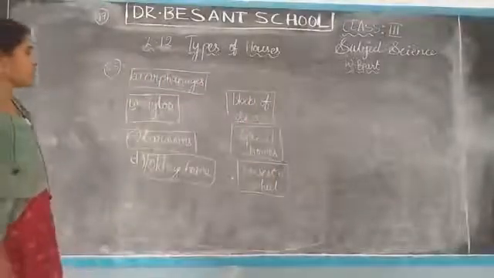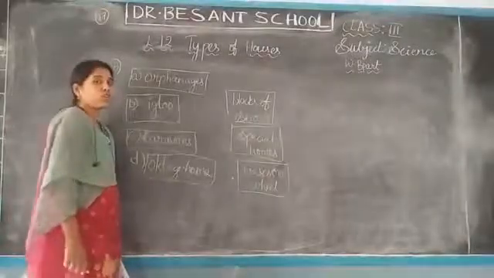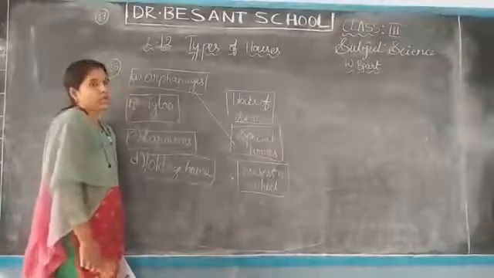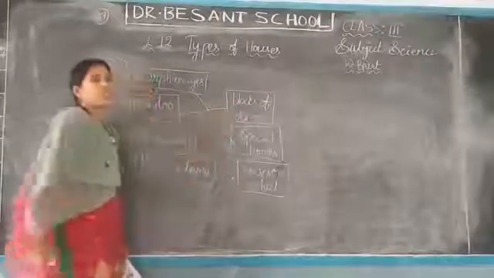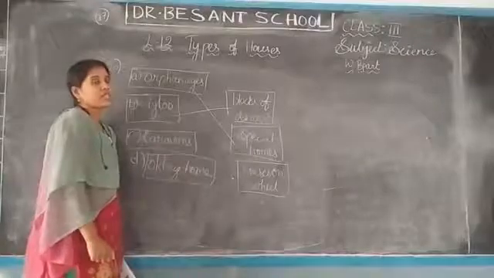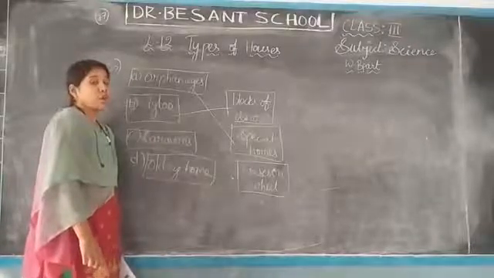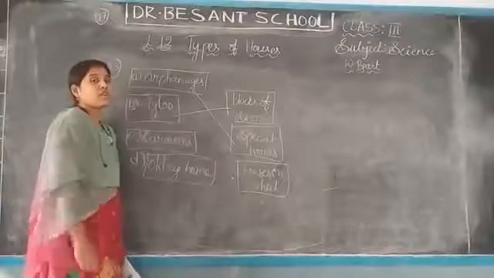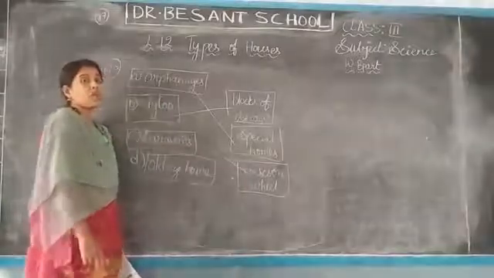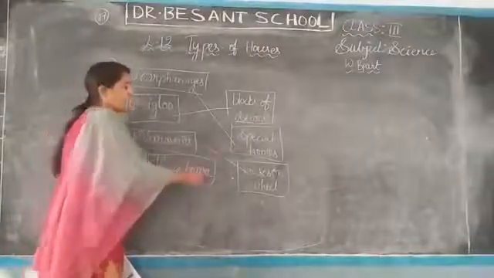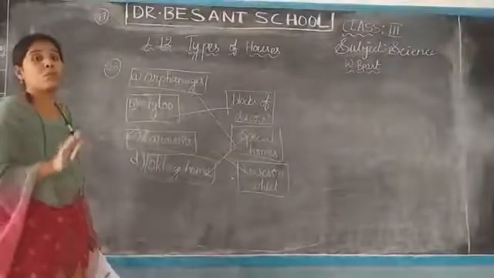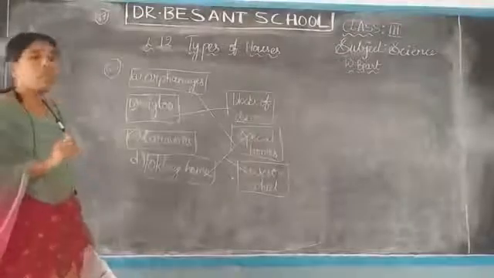Orphanages are special homes which take care of children. So you can write like this. Igloo means the house is made with blocks of snow. Next one, caravans. Already we have discussed in the last class. The house is on a van. To move it they will use a car or a truck or an animal. So you can write here, houses on wheels means caravans. Next one, old age home. This is also a special home which will take care of old people. Special homes means orphanages and old age homes.